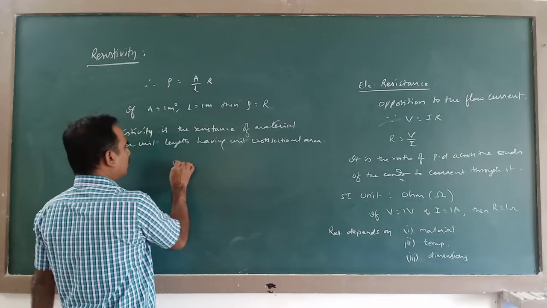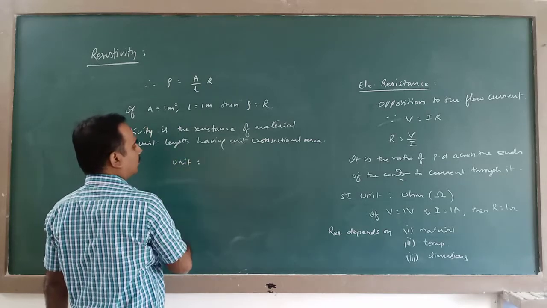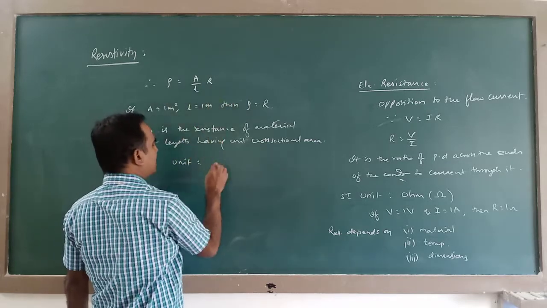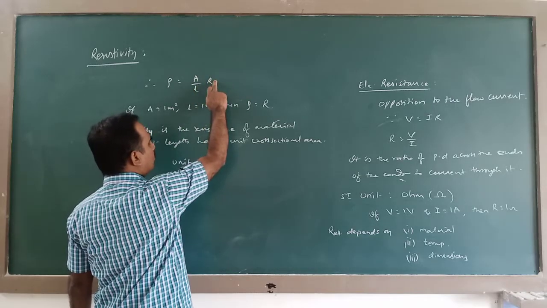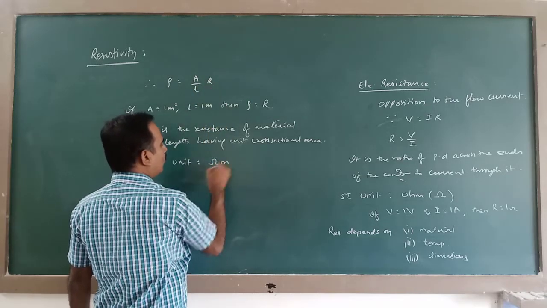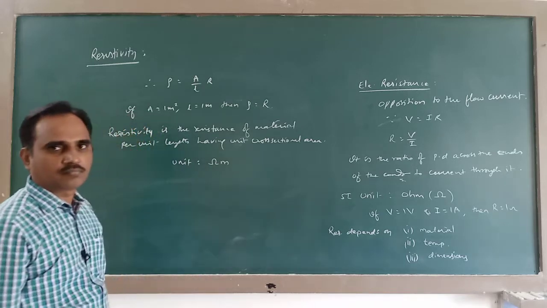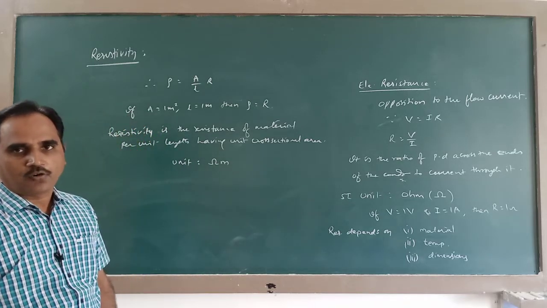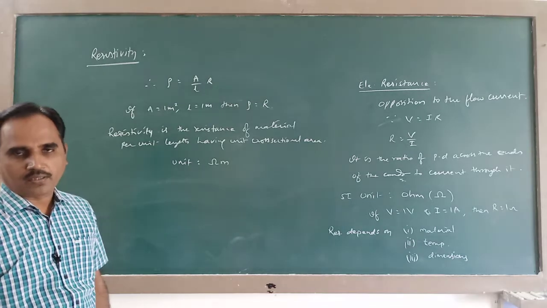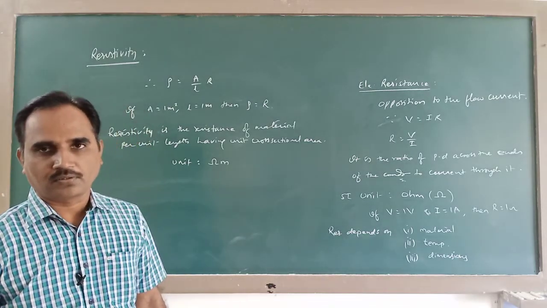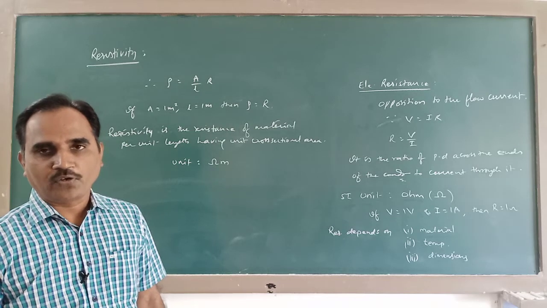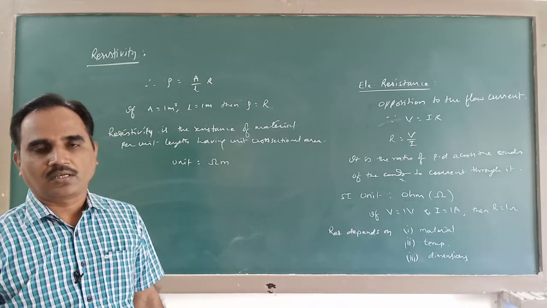Now what is the unit? The unit of this resistivity is, see, this is in meter square, this is in meter, this is in ohm. So it is ohm meter. You are going to do this experiment in the laboratory: determination of resistivity of a given wire by using a meter bridge. There you are going to calculate this resistivity.